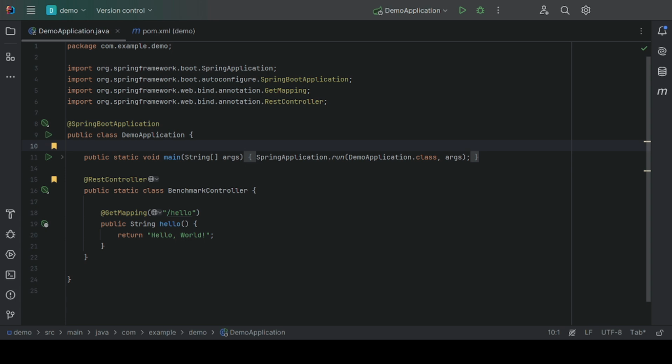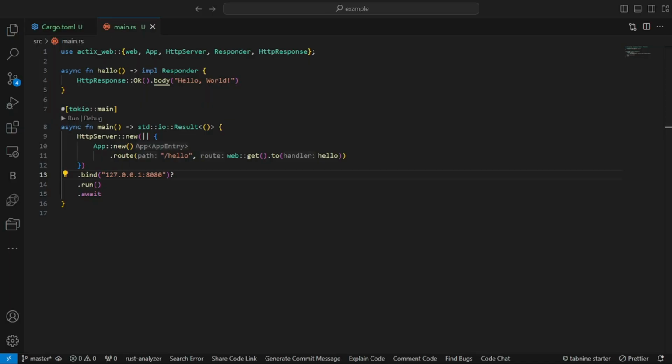Actix Web, on the other hand, is a bit more challenging to learn, especially if you're new to Rust. Rust's strict compiler can be intimidating, but it's also one of its greatest strengths. It ensures that your code is as safe and efficient as possible before it even runs. While the Rust community is growing, and Actix Web's documentation is improving, it doesn't yet have the same level of resources as Spring. Let's look at a quick example to compare the experience.